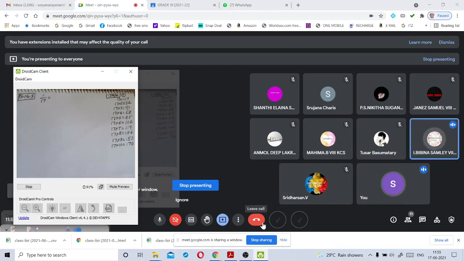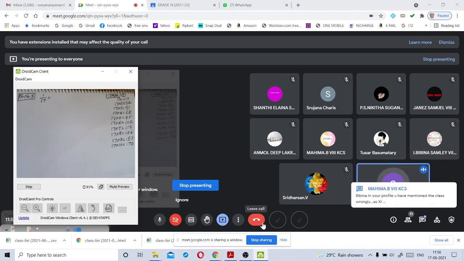Can I read it? Once read this question. What can be the maximum number of digits in the repeating block of digits in the decimal expansion of 1 by 17? Perform the division to check your answer. So let us perform the long division.